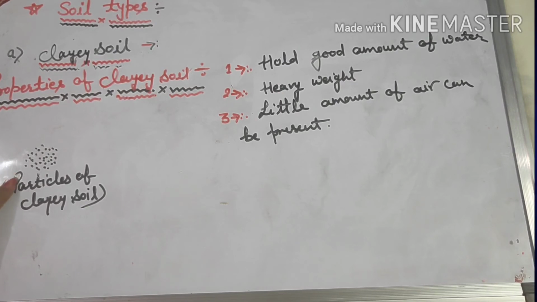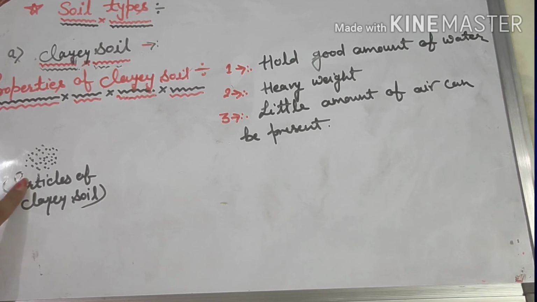As a result, the space between the particles is very small, a tiny space. In this tiny space only a little amount of air can be present. Therefore they hold quite less air compared to sandy soil.